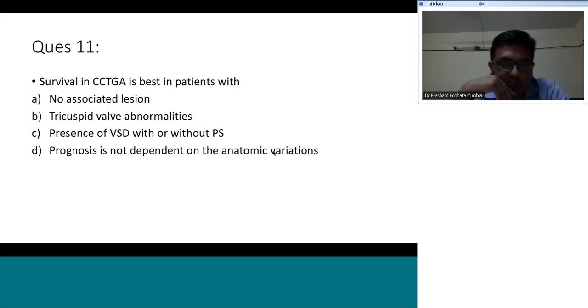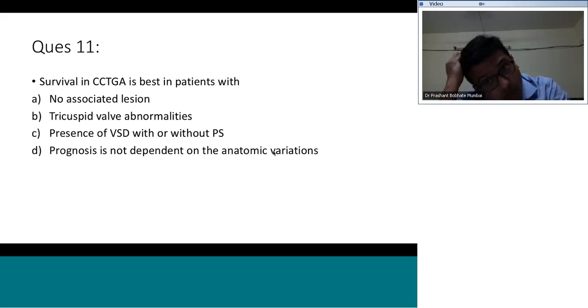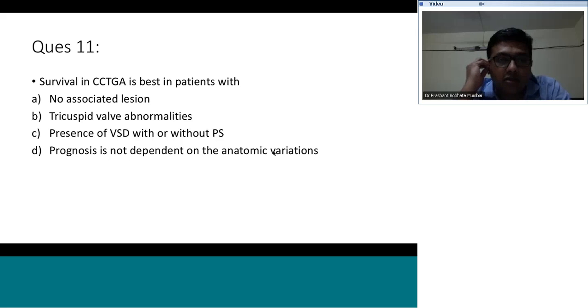Amol thinks there is no associated lesion. Which is the worst prognosis? So actually Amol is right. The best prognosis of CCTGA is associated with no associated lesion, and the worst prognosis, yes, that's right, Amol, is associated with tricuspid valve abnormalities. Amol was saying VSD with or without PS, but the worst prognosis is associated with tricuspid valve abnormalities, and the best prognosis is with no associated lesions.